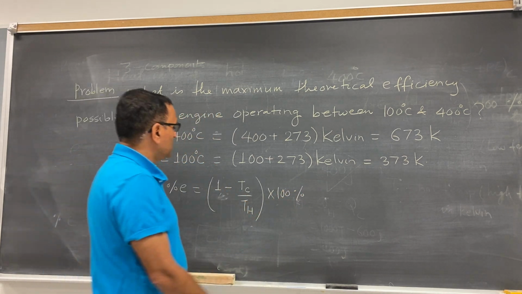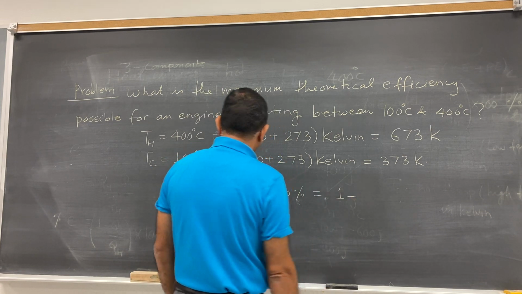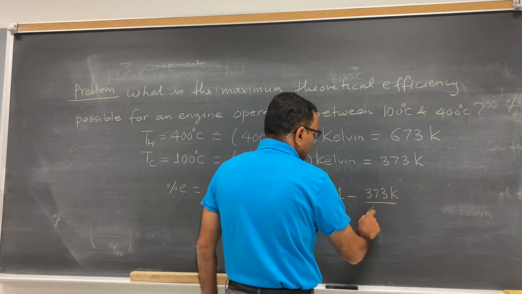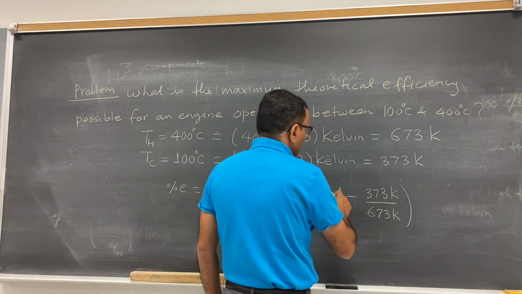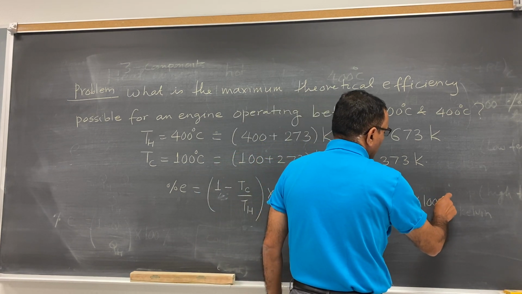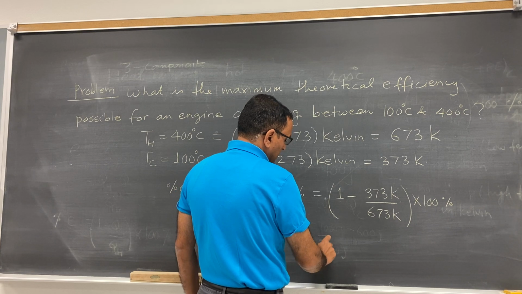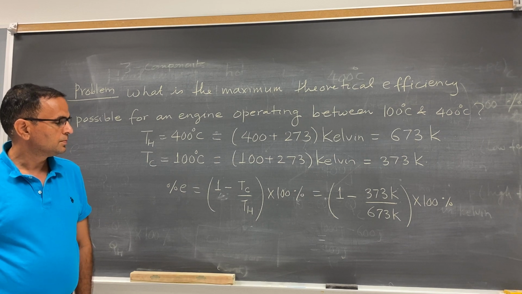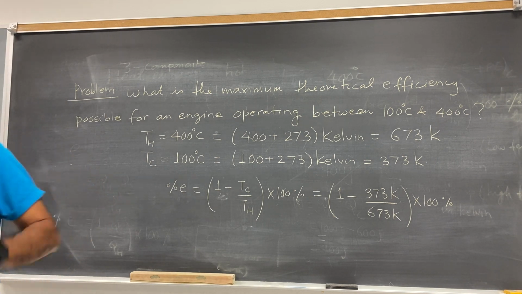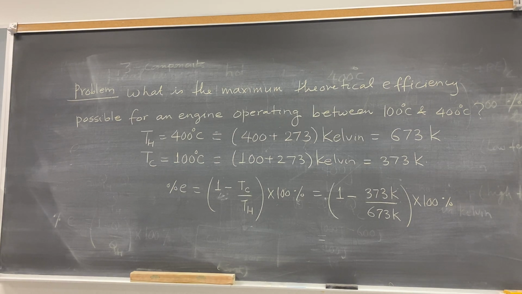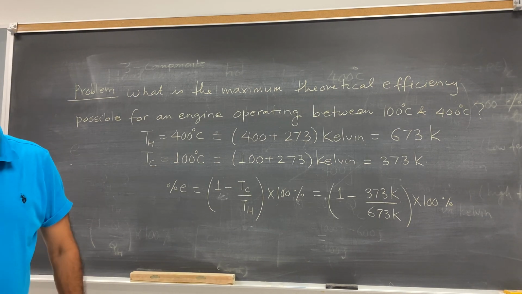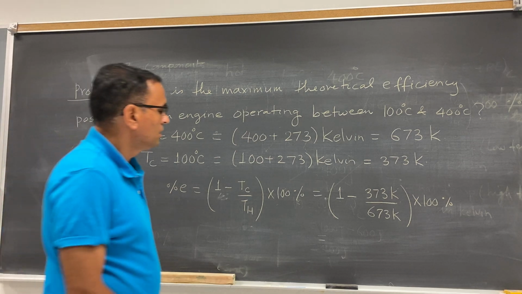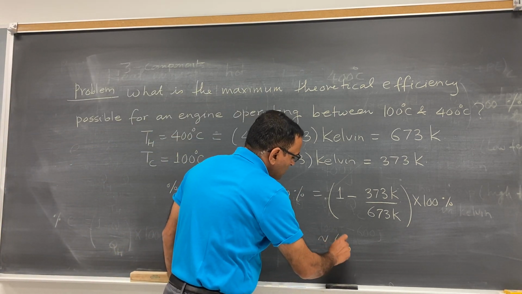Okay, so now plug the number, this is 1 minus Tc is 373 Kelvin, Th is 673 Kelvin, and you have to multiply this by 100%, and this is equal to, now please use your calculator. I don't have a calculator here. Let me see if I have the answer here. You are supposed to get roughly, okay, please do it, about 45%.